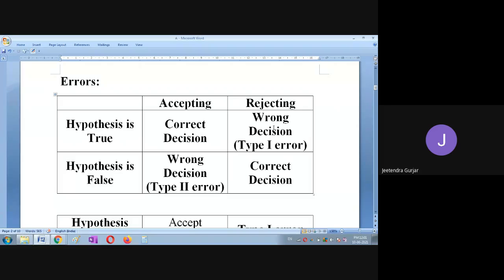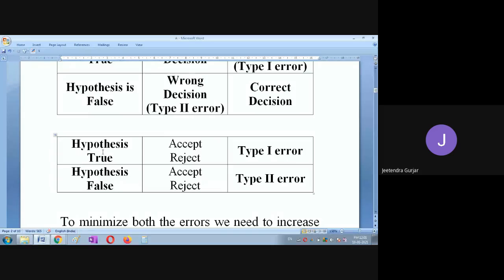That is type 1 error. If the statement given is false and you accept it, it becomes a wrong decision: type 2 error. If a false statement is given and you reject it, then it is a correct decision. So this is a small idea.